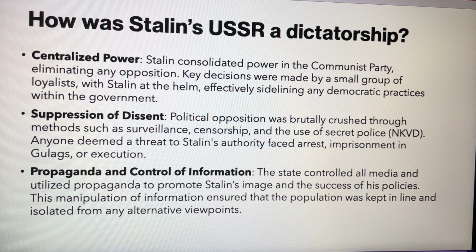How was Stalin's USSR a dictatorship? Centralized power. Stalin consolidated power in the Communist Party, eliminating any opposition. Key decisions were made by a small group of loyalists, with Stalin at the helm, effectively sidelining any democratic practices within the government.